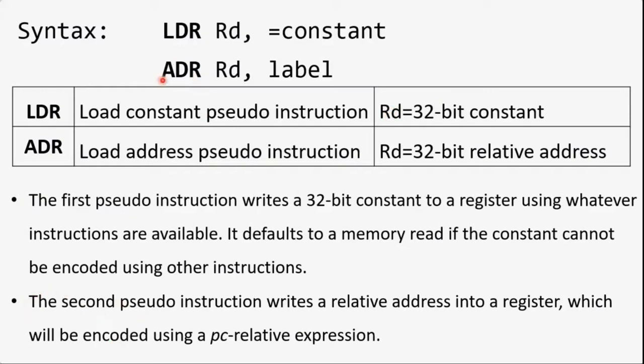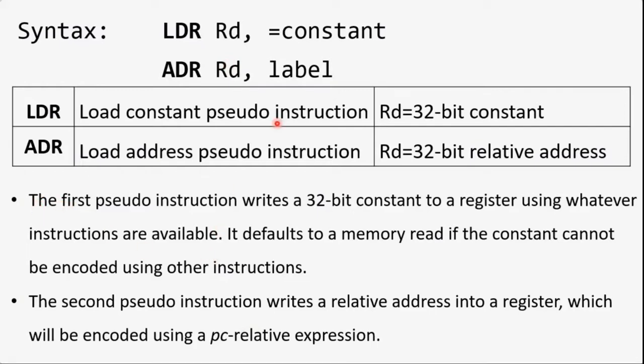But the second instruction, that is the ADR instruction, does not use any possible instruction. By default it uses relative addressing, PC relative addressing concept, so that it can copy the 32-bit address of the given label into RD.